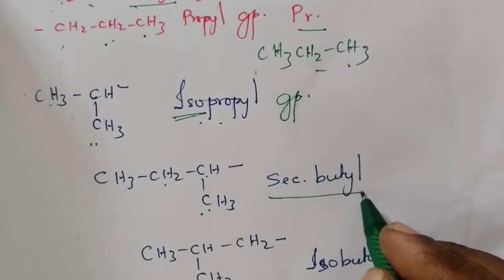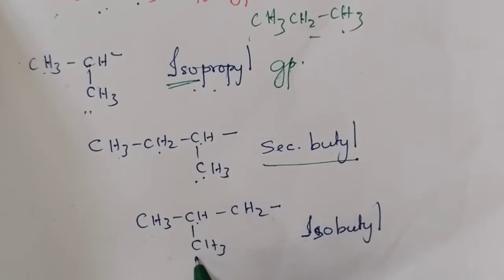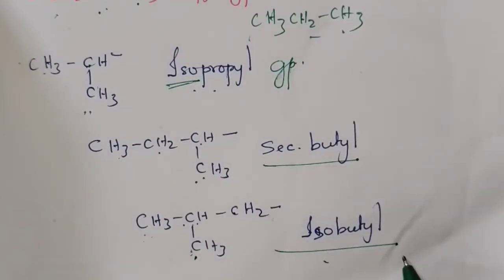Here, 2 CH3 groups with 1 CH are present, but totally this group consists of 1, 2, 3, 4 carbon atoms. Therefore, it is called isobutyl group. Suppose this group comes as a substituent, we have to write the name as isobutyl.